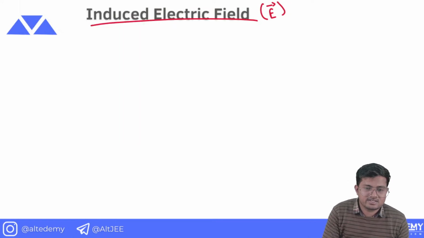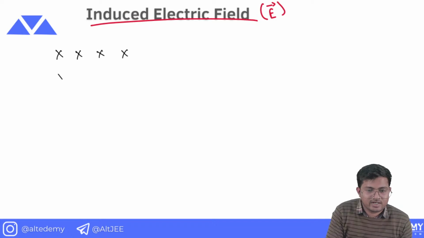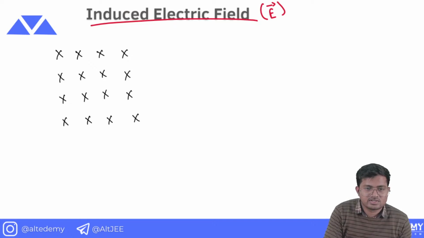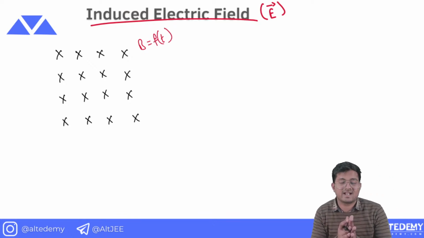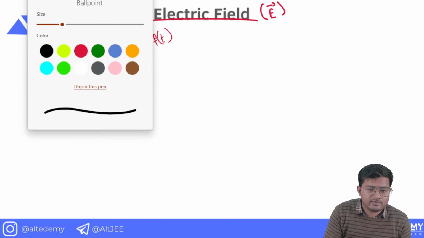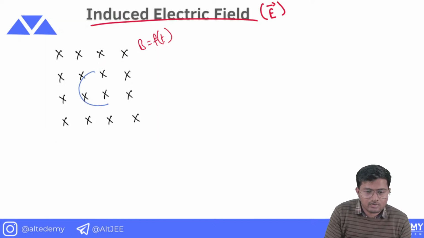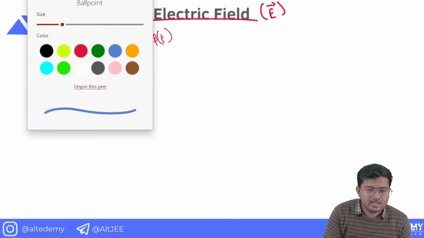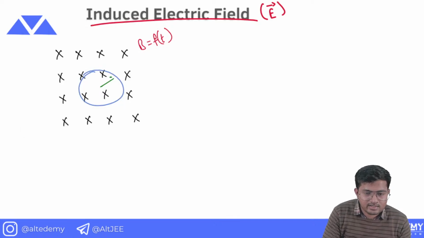See, if in a region we have magnetic field and it is changing with time, we have some B as a function of time. The magnetic field is a function of time. It means that it is changing with time. And then we also have a loop here, and the radius of the loop is some r.